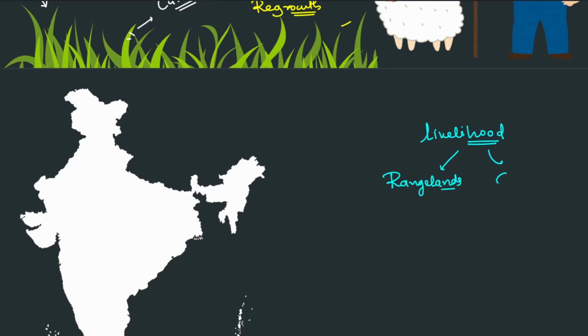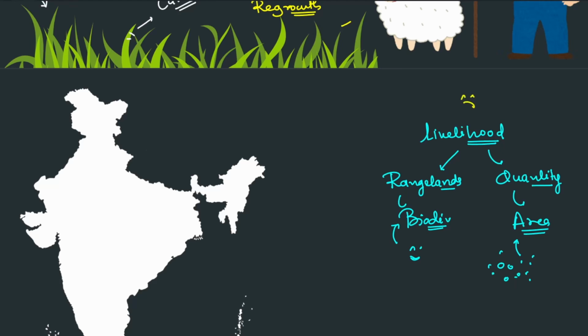Second thing is the quantity of the rangelands. That means how much area they have access to and what type of biodiversity is there. Animals will be happy if there is more biodiversity, because they'll get to eat more plants or different types of plants. And the farmer will be happy with more area, because they will be able to let more animals graze overall. If either of these disappears, it will be bad for the livelihood of the communities depending on these rangelands.